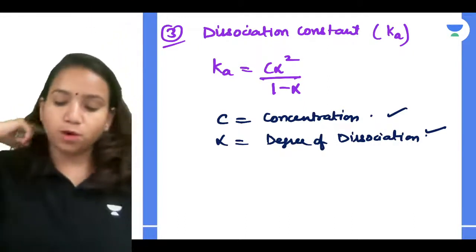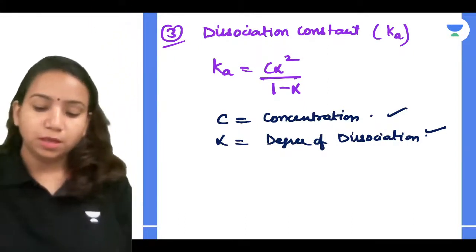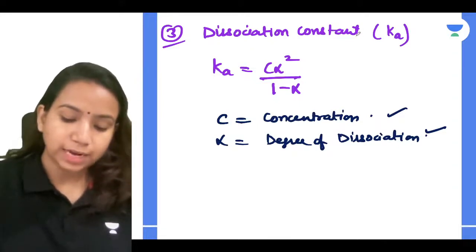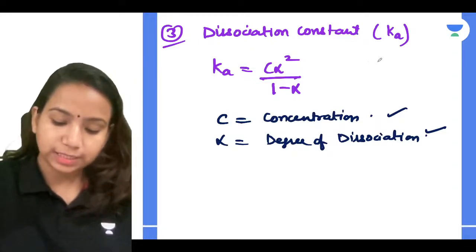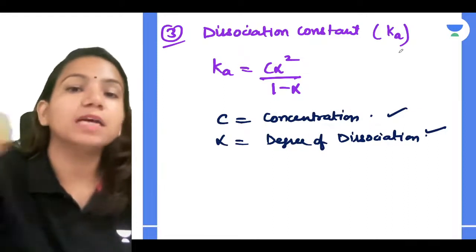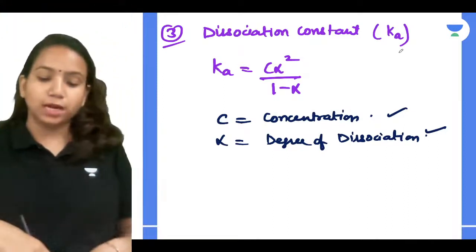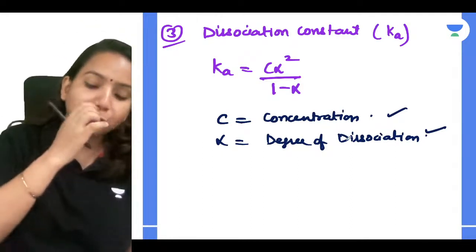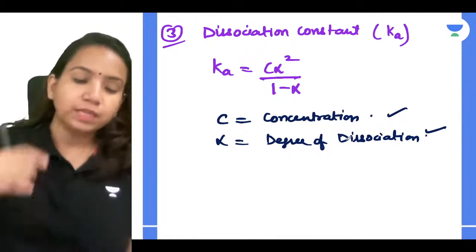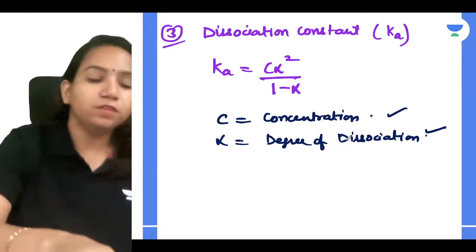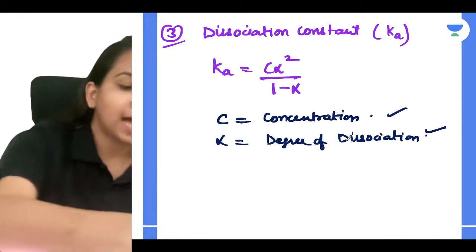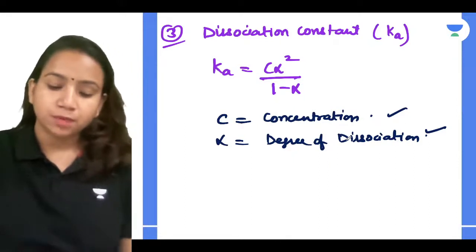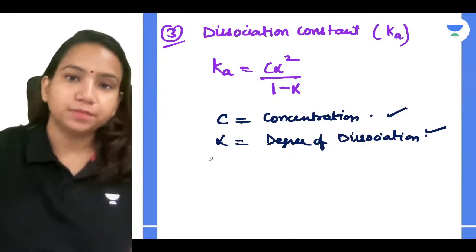Yes guys, so this is very simple. The dissociation constant Ka, how can you calculate that? You can calculate it as C alpha square divided by 1 minus alpha. C is concentration, alpha is the degree of dissociation, and that is what you can understand. Very simple. So you can find out even the dissociation constant as well. Clear with it everyone? I hope everyone understood that.